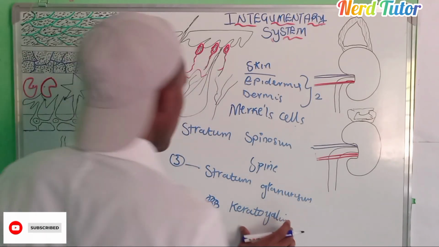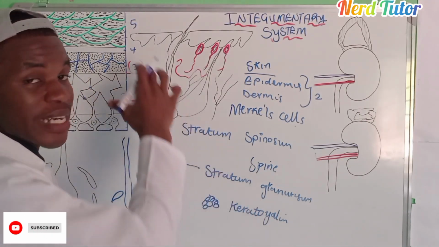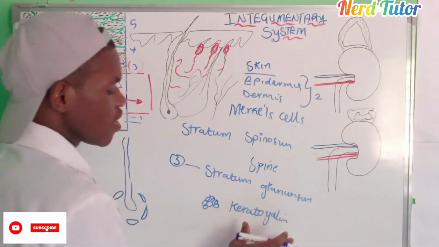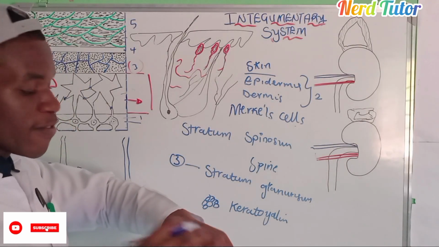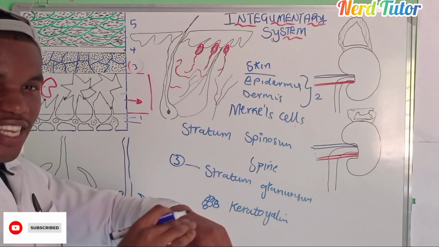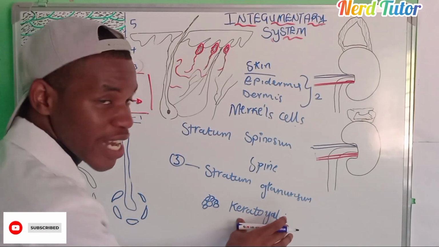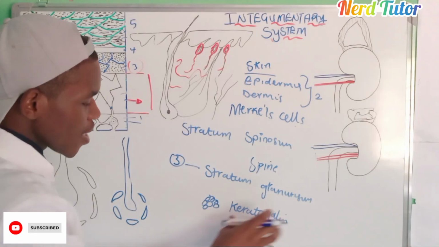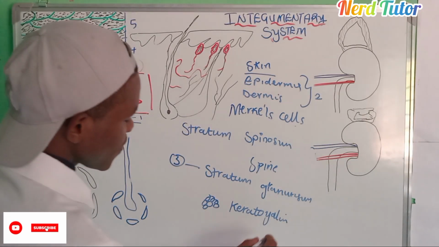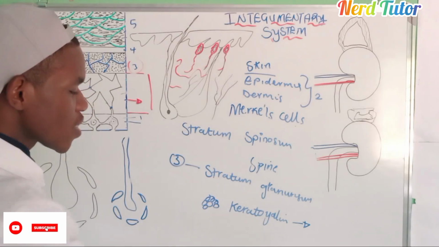So keratohyalin is a protein that is found in the same granules. These proteins are the ones that give us this rough, protective barrier on our skin, because of the proteins found inside the granules. So this keratohyalin is a protein, and it is also going to produce more proteins.